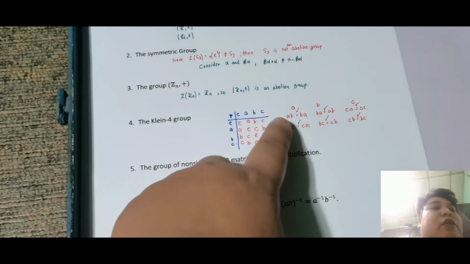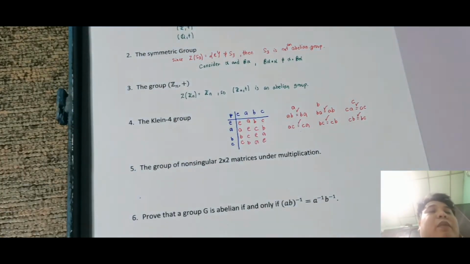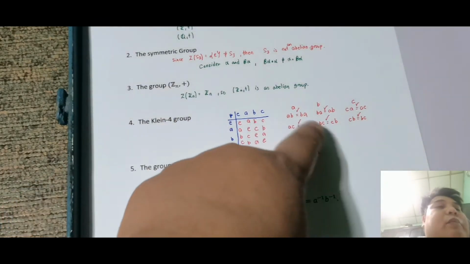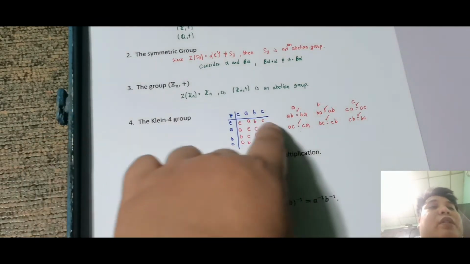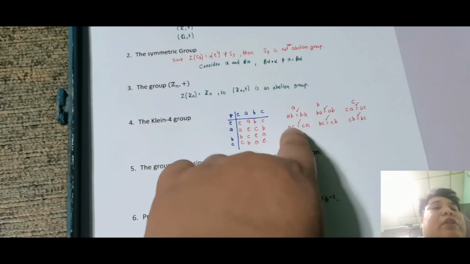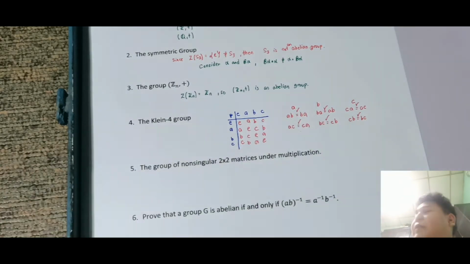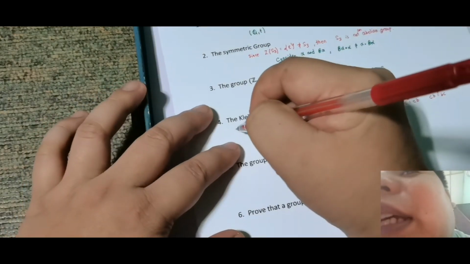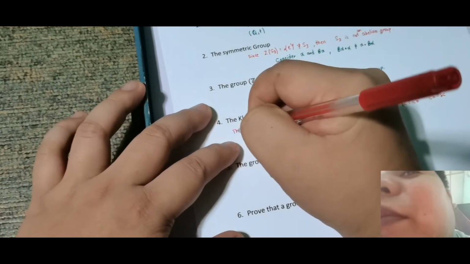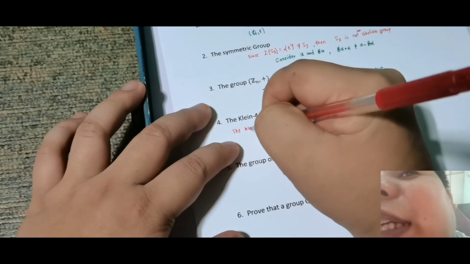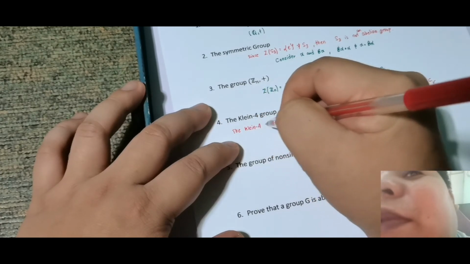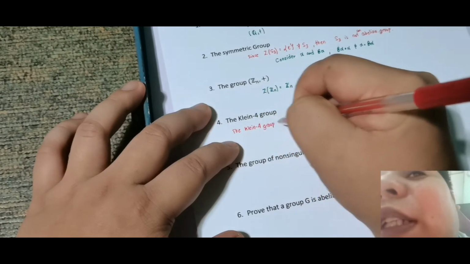Okay, so no need to check itself yung element na yan. So therefore, since alam natin na siya ay abelian or commutative sa kahit anong pair ng element, therefore this group is an abelian group. So the Klein 4 group is an abelian group.